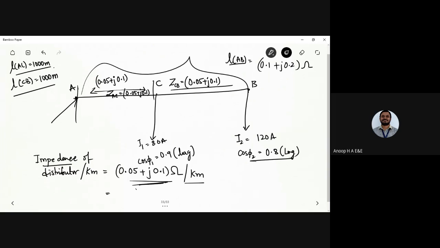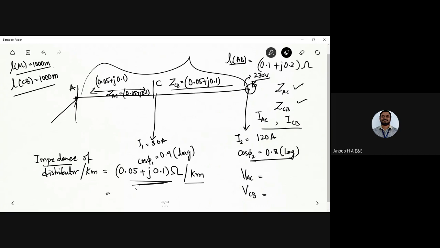Both the impedances are equal. How we are going to analyze this is, first we find the impedance of each section, which we have already done. Next, the currents flowing through the sections, IAC and ICB. After that we find the voltage across the sections, VAC and VCB. You know that at the far end the voltage is maintained at 230 volt.